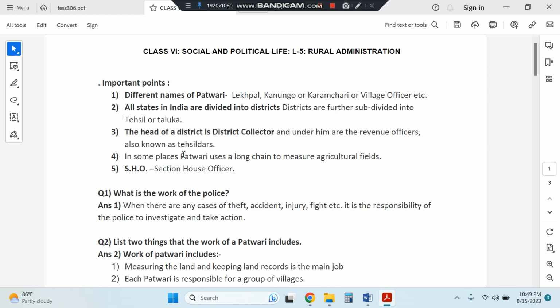In some places, Patwari uses a long chain to measure agricultural fields, since the work of Patwari includes measuring of land as well. Then SHO, it's the Station House Officer.